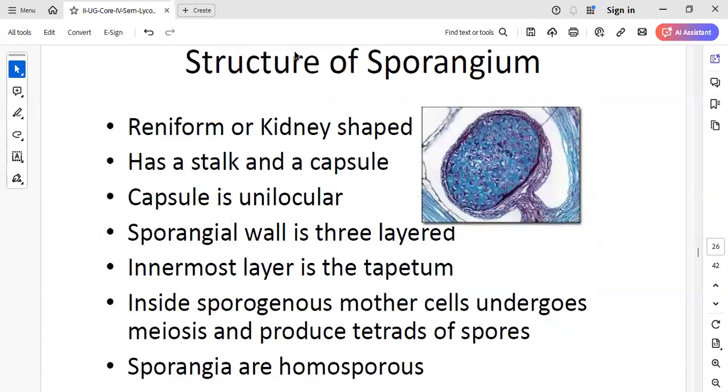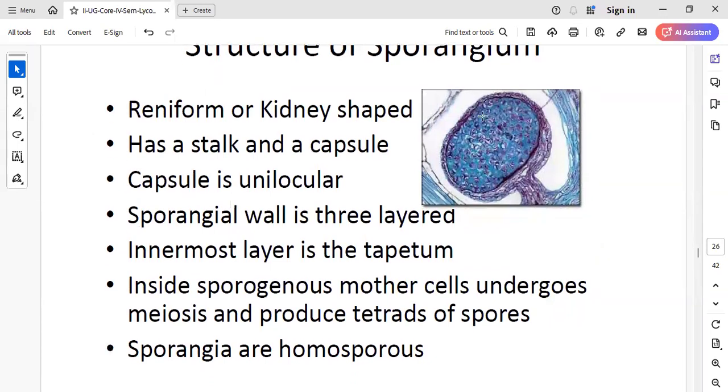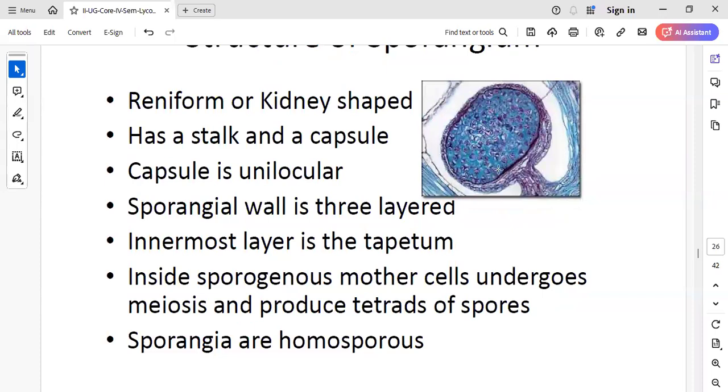Now, when we talk about the structure of the sporangia, these sporangia are kidney-shaped structures having a small stalk. Inside, the entire part of the sporangia is called a capsule, and it is unilocular, that means it has only a single compartment. Inside this, we can see the sporogenous tissue.